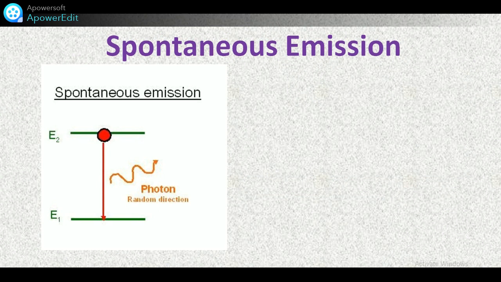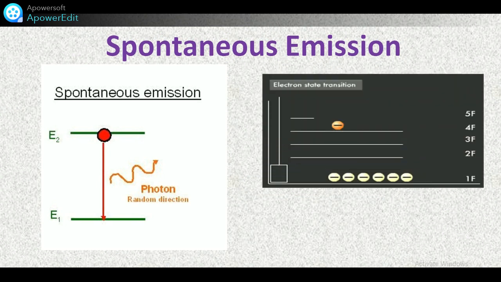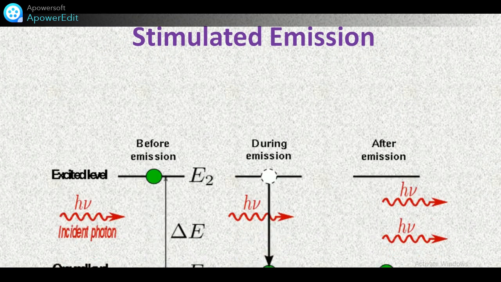Now, spontaneous emission. In the spontaneous emission process, the atoms which are present in the excited state easily come down to ground state, and at that time they emit a photon, and this process is known as spontaneous emission. Now the next process is stimulated emission.